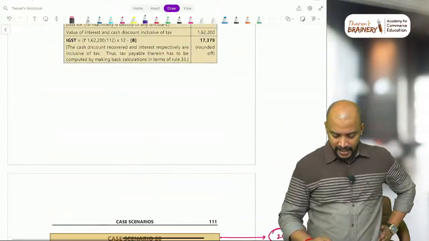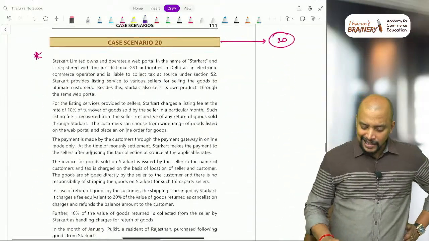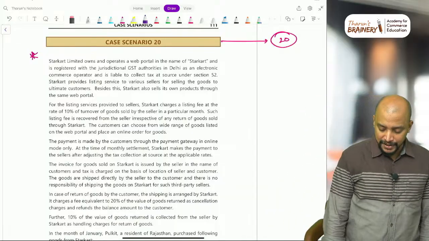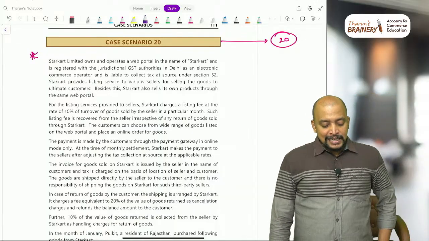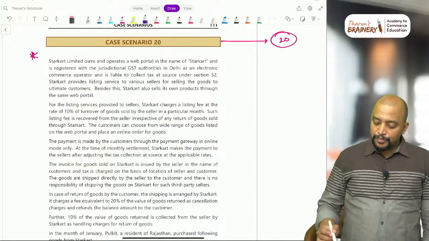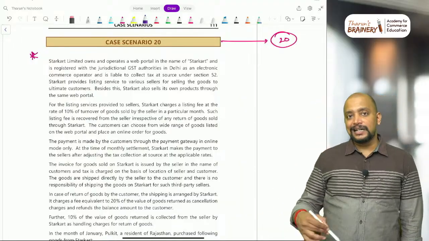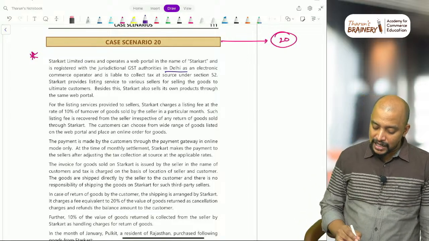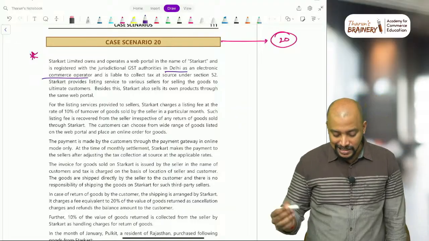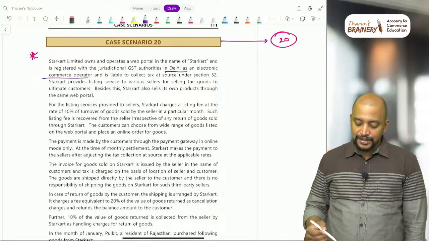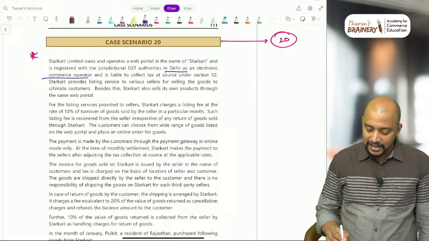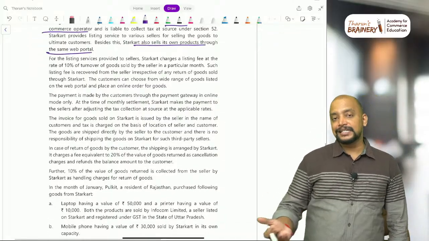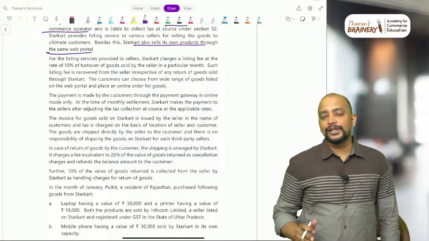Yes, here we have question number 20. This question number 20 is related to one study material question only. It is Starcart Limited. Starcart Limited owns and operates a web portal in the name of Starcart. Basically, they are registered with the jurisdictional GST authorities in Delhi as an e-commerce operator and are liable to collect TCS. And they provide listing services to various sellers selling goods to the ultimate customers. They also sell their own products through their own portal. And for listing services, whenever they sell the products belonging to others, they get a commission.